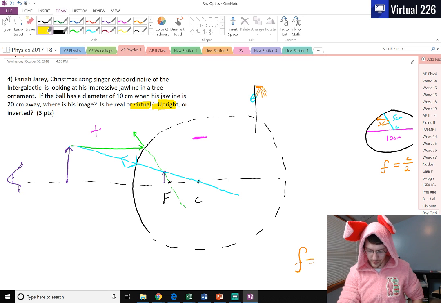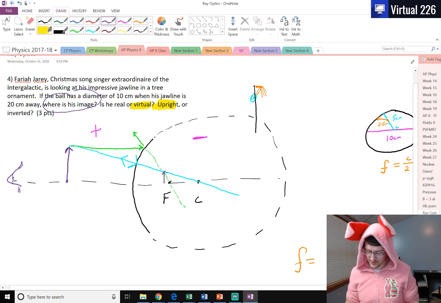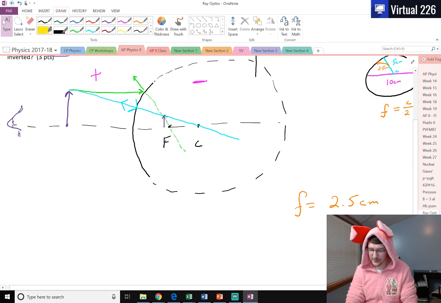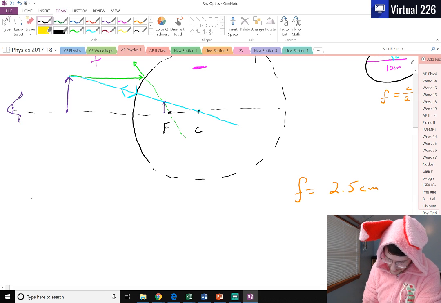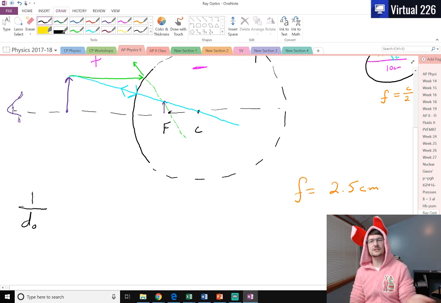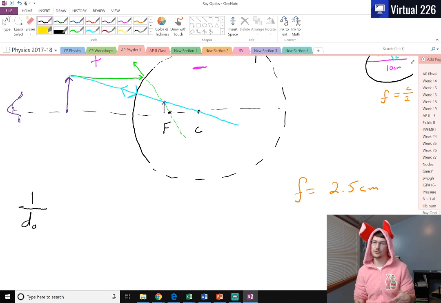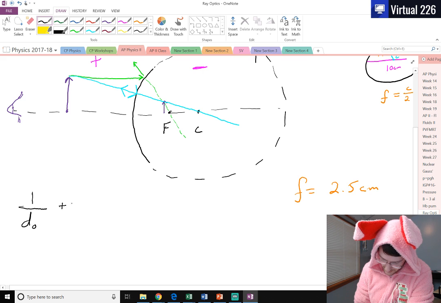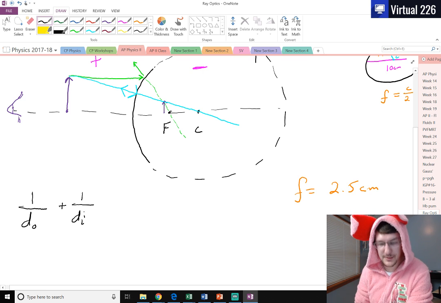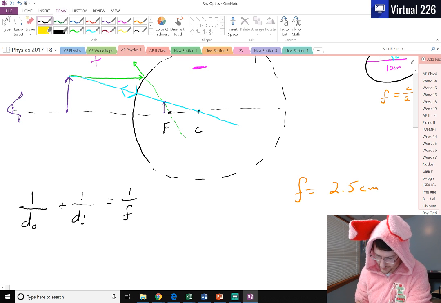What we really need to figure out at this point is just where is that image? Where is it located? If we wanted to do this, we need to start pulling out some of the math of the mirror equation. So we know that for the mirror equation, 1 over the object distance, and we're using DO here. Sometimes you'll see S's in place of D's, or if you're going really old school, you'll mind your P's and Q's. But right now we're just using D for distance, how far away is the object, plus 1 over DI, the image distance, this is what we're looking for, equals 1 over the focal length.